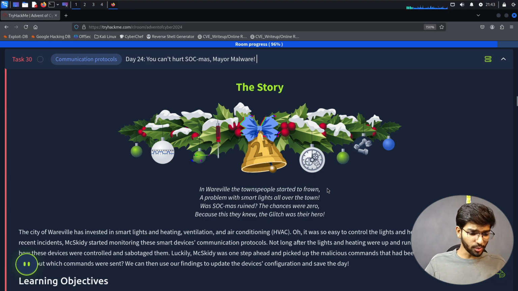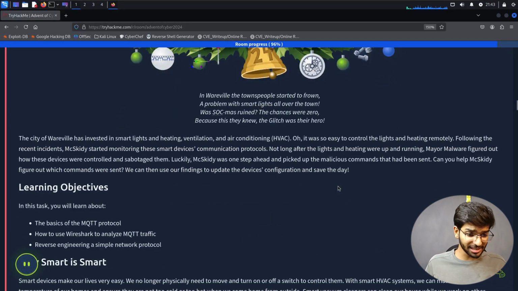The city of Wereville has invested in smart lights and heating, ventilation and air conditioning, HVAC in short. It was easy to control the lights and heating remotely. Following the recent incidents, Mixkitty started monitoring these smart devices' communication protocols.